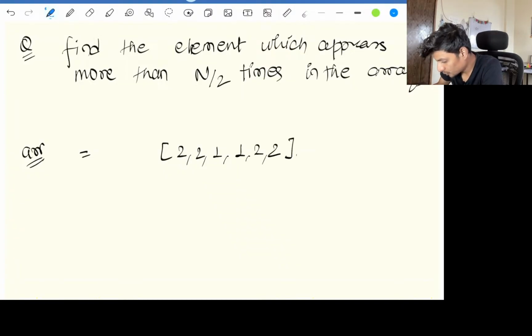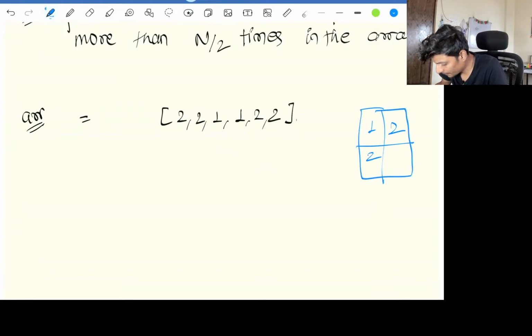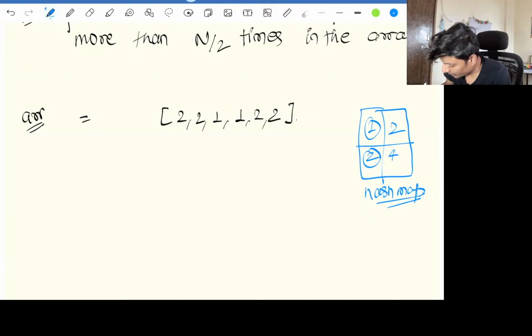So the brute force we can do is create a hash map saying that 1 is coming 2 times and 2 is coming 4 times, and then we can iterate over the hash map and say if the frequency of a particular element in the hash map is greater than or equal to 3, then return that element.